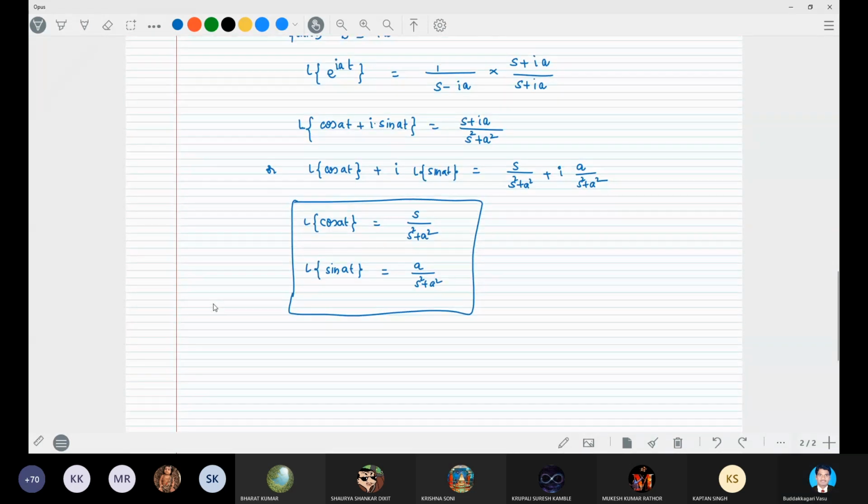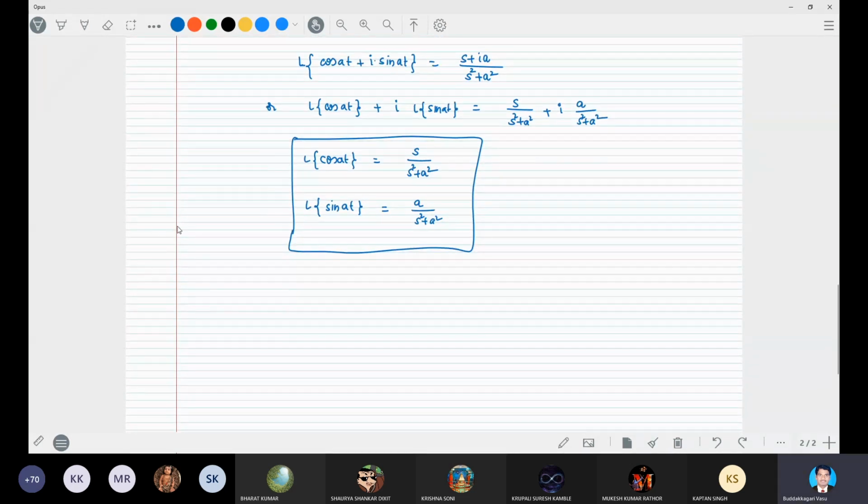In a similar way, you can find the Laplace transform if f(t) is equal to the hyperbolic functions, sinh at or cosh at. You can derive this one. It is very simple.